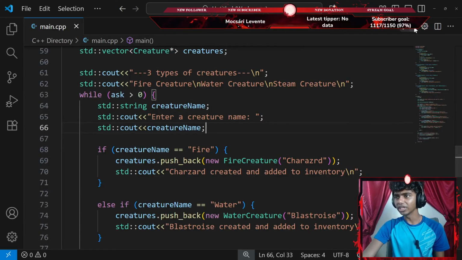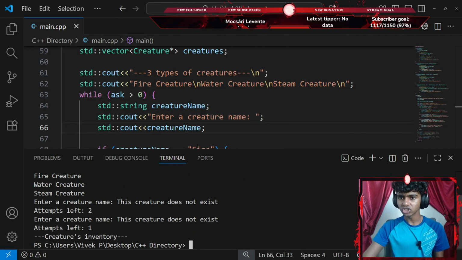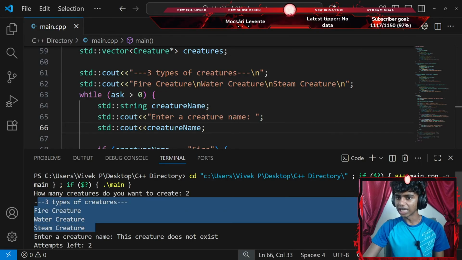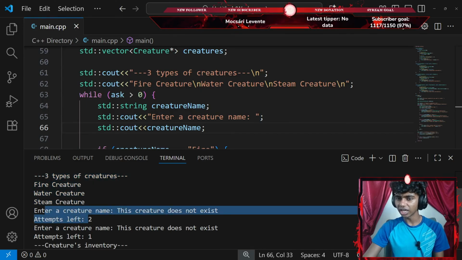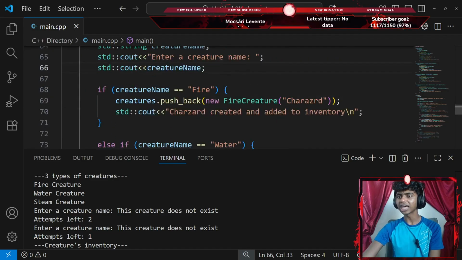Okay, wait, let me run the code again, guys. Did I mess something up? Let's go ahead and delete it from there. Let's go with something like I want to create 2 creatures. These are the 3 types of creatures. Enter a creature name. Why does it say this creature does not exist? I didn't even type a creature's name.